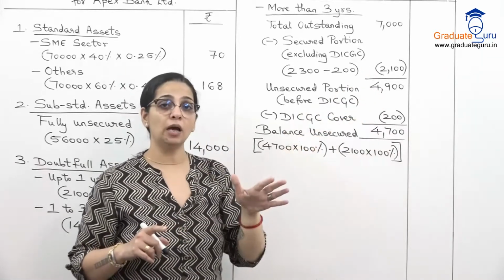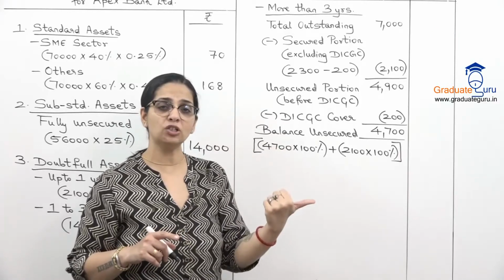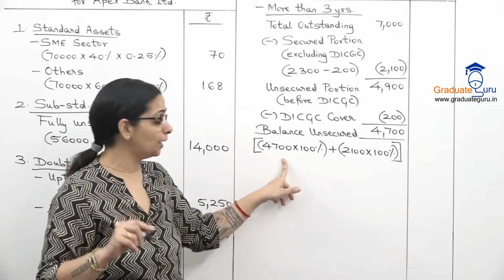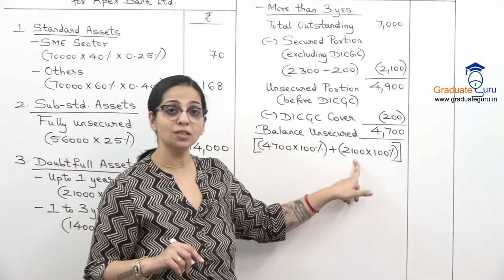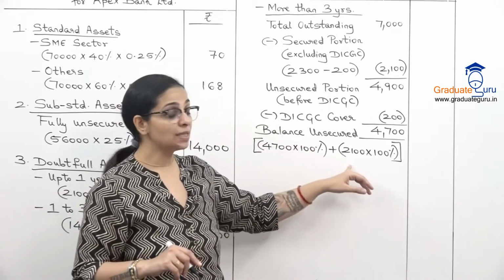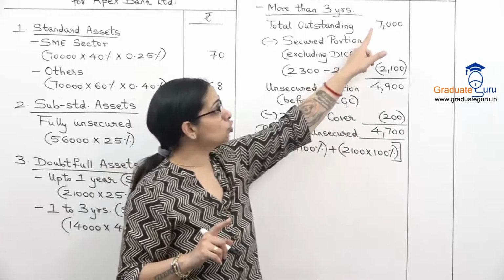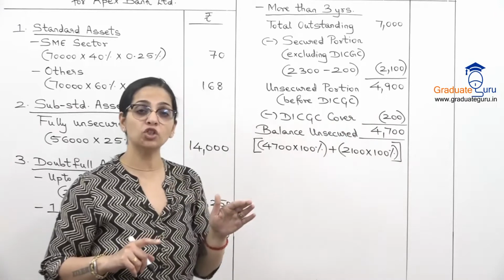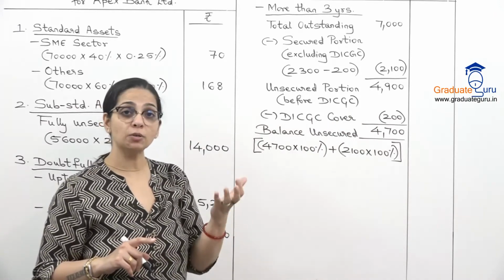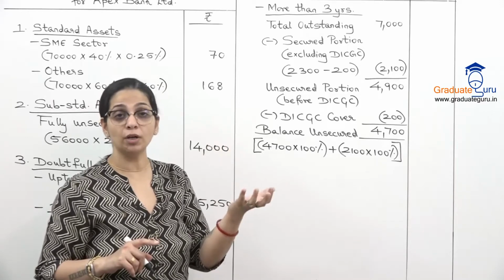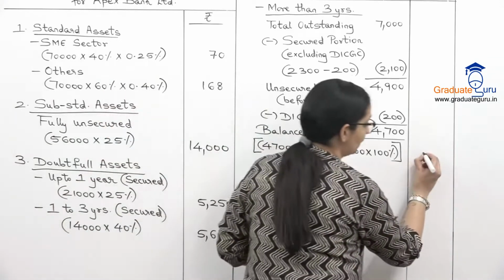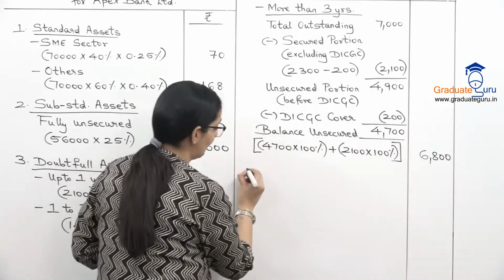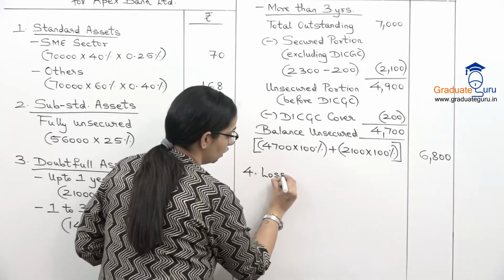On the amount which is covered by DICGC or ECGC, you don't need any provision. So here if you see, on how much are we creating the total provision? 4,700 plus 2,100 which is 6,800, whereas our total is 7,000. So this difference of 200, we are not creating any provision on it because it's backed by a good standing, good cover by the government itself. So this will be 6,800.